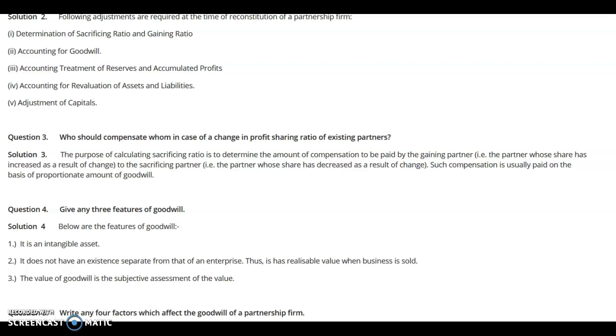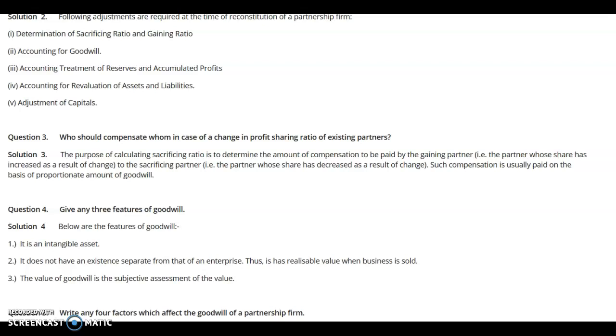Now, the question arises: who should compensate whom in case of change in profit sharing ratio of existing partners? Very logically, the partner who is gaining, or the partner whose share has increased, will compensate the partner whose share has decreased. Likewise, in this example, A's share has increased from 25% to 50%.